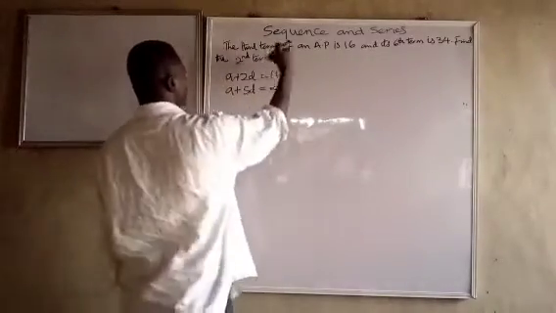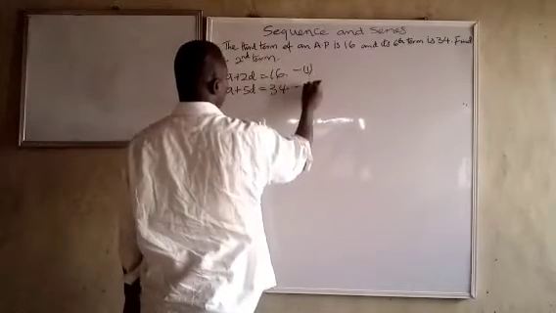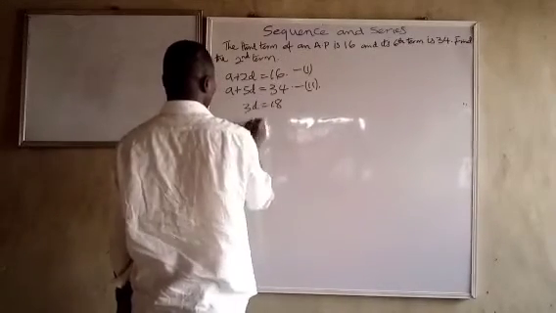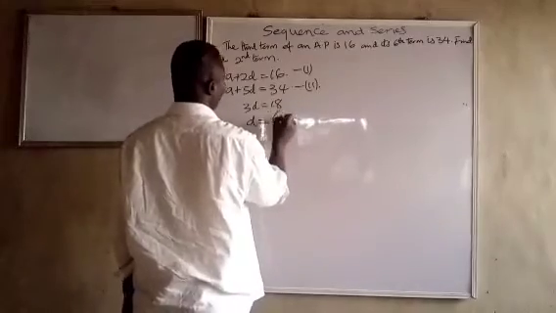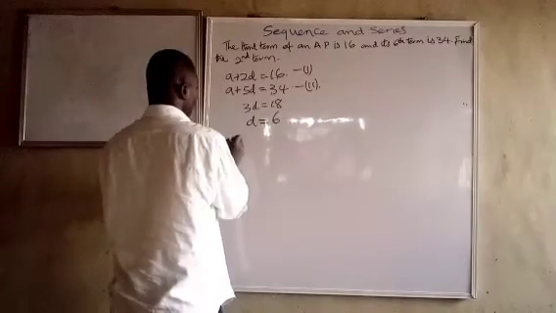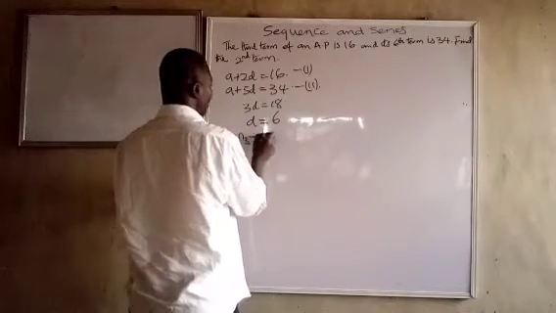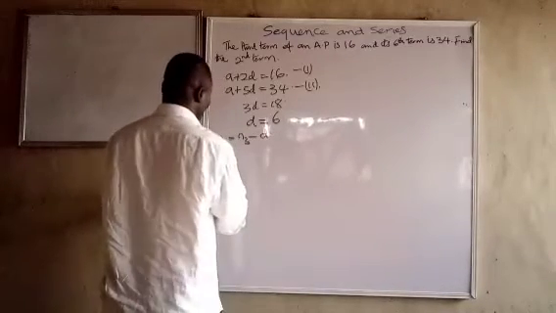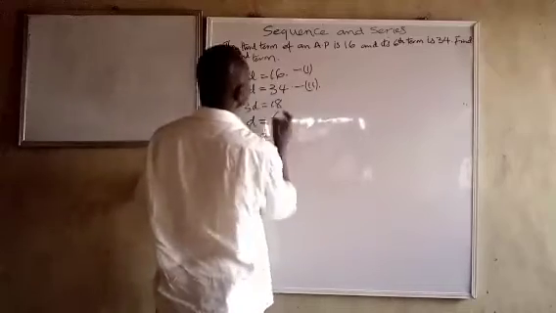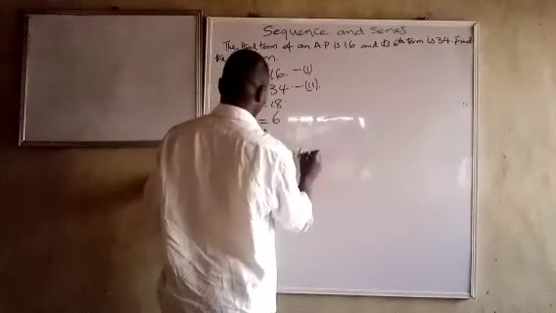So with this, you just use the knowledge of simultaneous equation to find D and A. So if we subtract this first one from this second one, we can see that 3D is equal to 18. So D is equal to 6. And we are asked to find the second term. We know that second term, N2, is equal to N3 minus D. So second term is equal to 16 minus 6, which is 10.